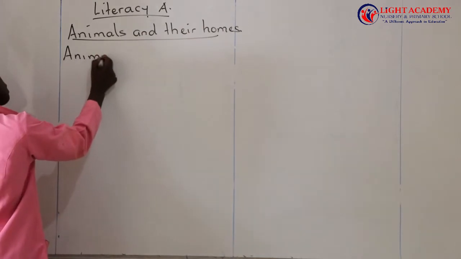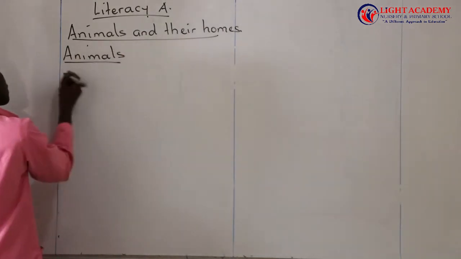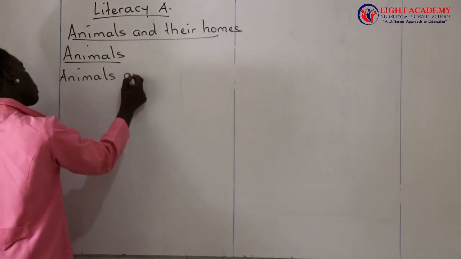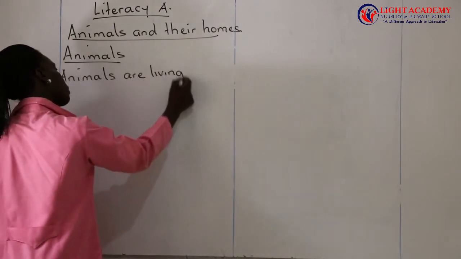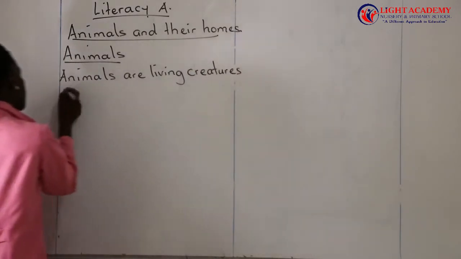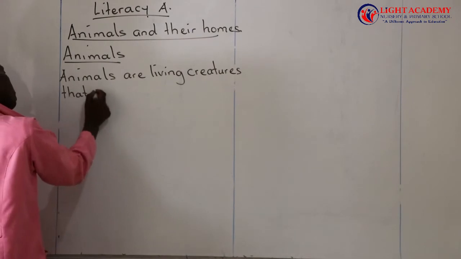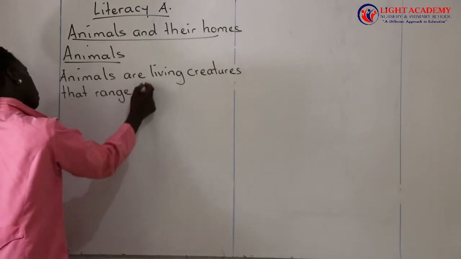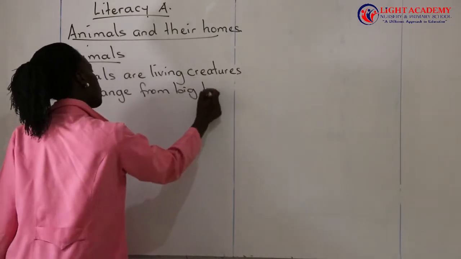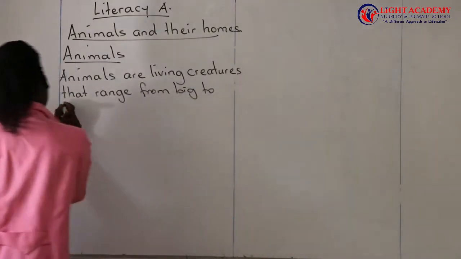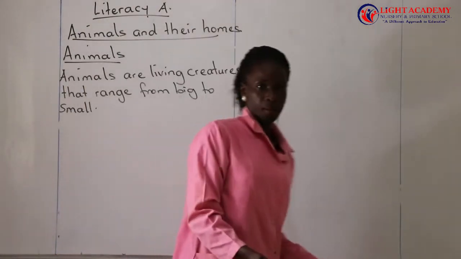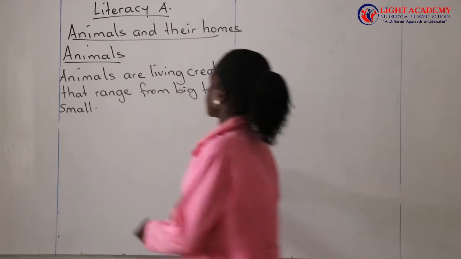Animals. Animals are living creatures that range from big to small, or they can range from small to big. Those are animals.